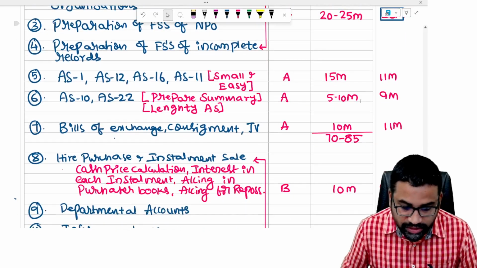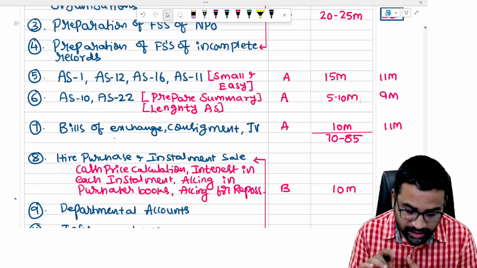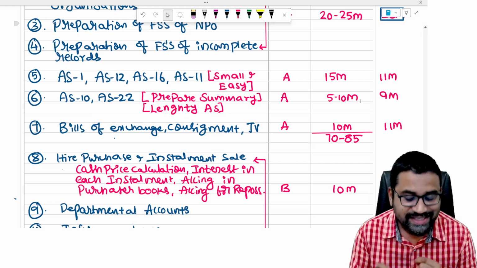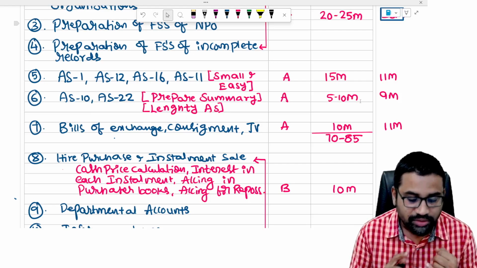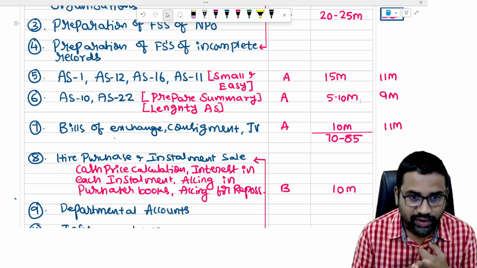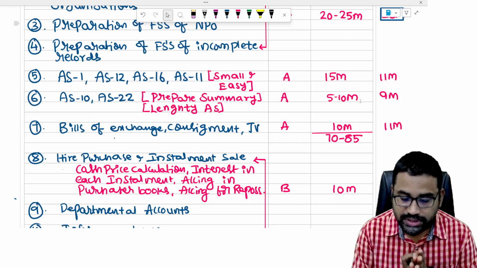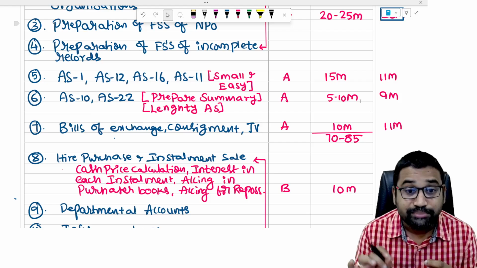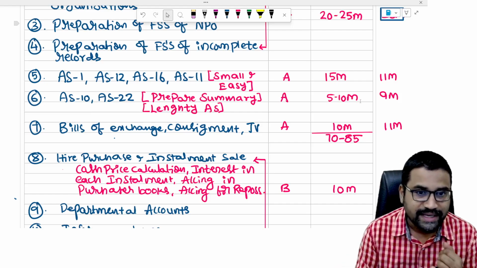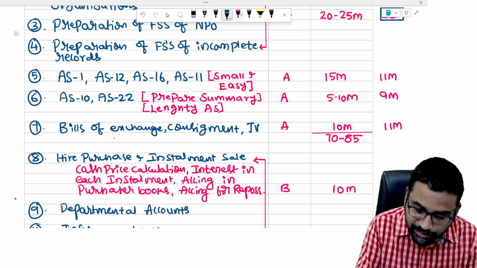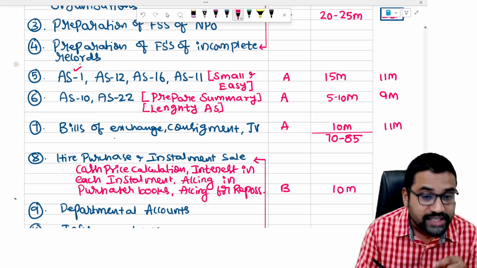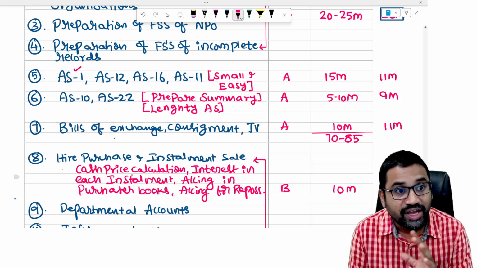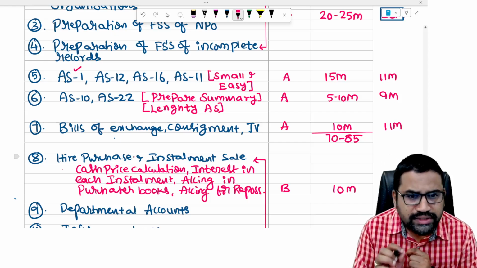Okay. Then come to standards. See, you have around 6 accounting standards: accounting standard 1, accounting standard 12, accounting standard 16, accounting standard 11, 10, 22. See, what your approach should be. First complete the small standards. For example, AS1, you can easily complete. It is a theory standard, and last time there was a question of 5 marks from AS1. Easily you can get it.